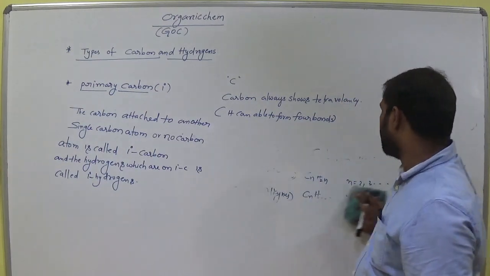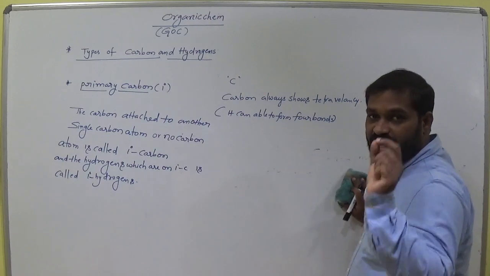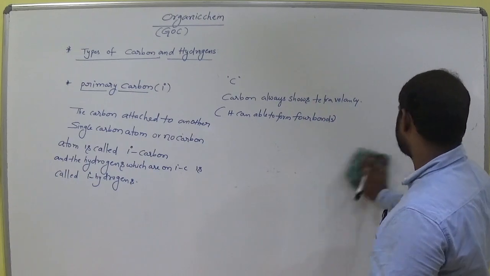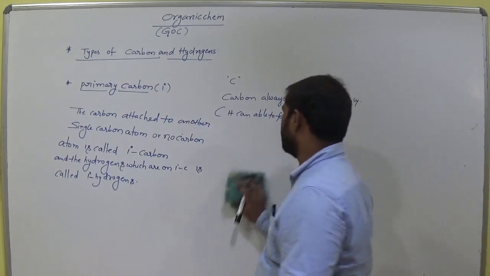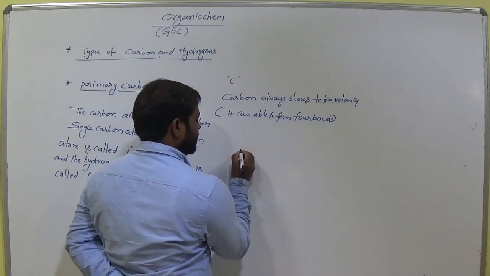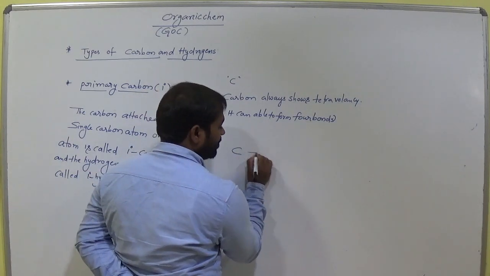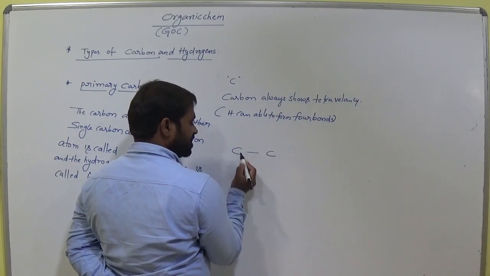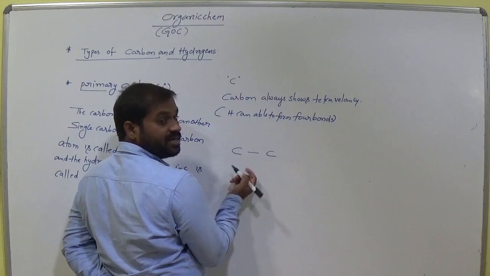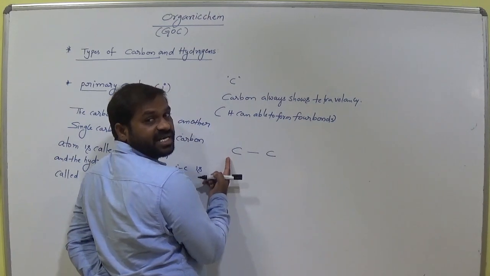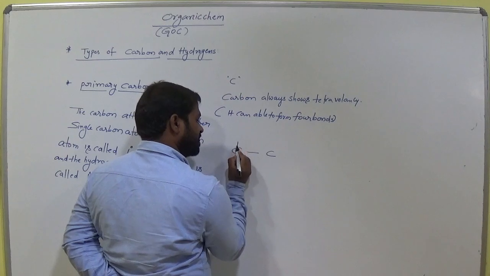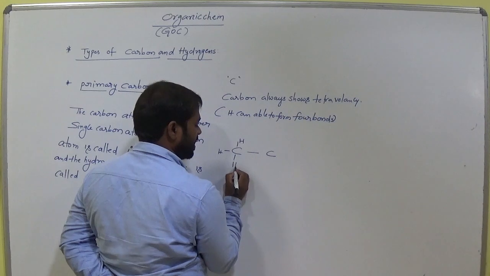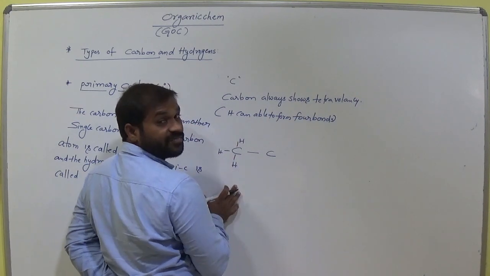Now let's come to that definition. What is primary carbon? Primary carbon means a carbon which is bonded with a single carbon or no carbon. Let's see the example. Suppose this is the carbon. Now it can bond with one carbon. This carbon is already bonded with this carbon. How many more bonds does it need? 3 bonds. Suppose it has 1 hydrogen, 1 hydrogen, 1 hydrogen.